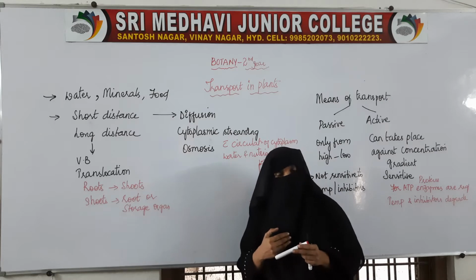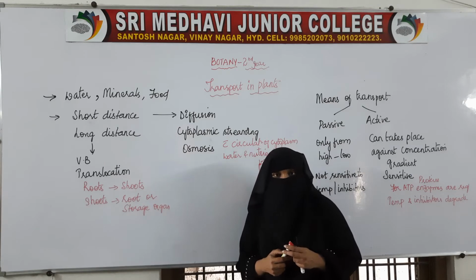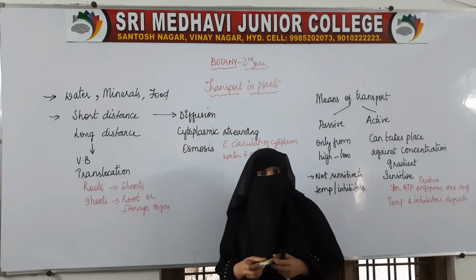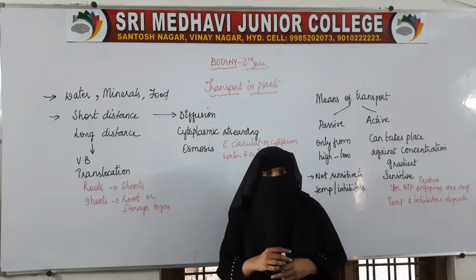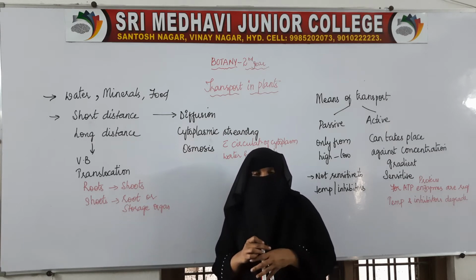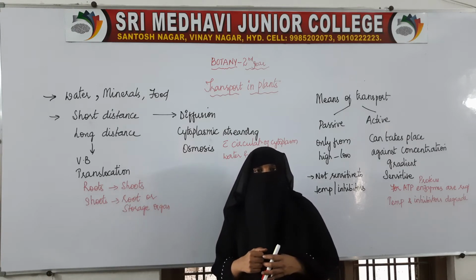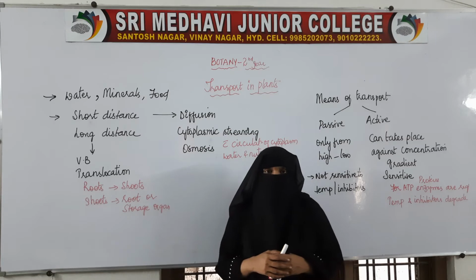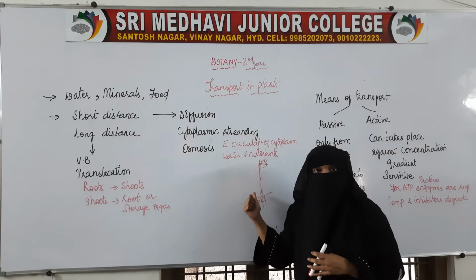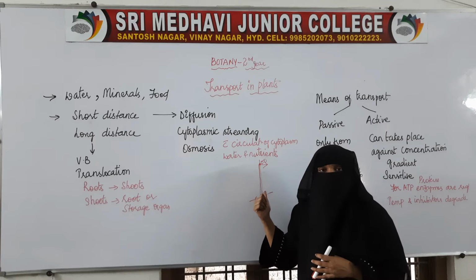In our body also we eat food. The nutrients or the food in the body will be circulated in our whole body. We have a proper circulatory system. Blood is there, arteries, veins, and a proper heart, the pumping organ. So we have a circulatory system which circulates the nutrients in our body from one place to another. But plants do not have any such circulatory system.